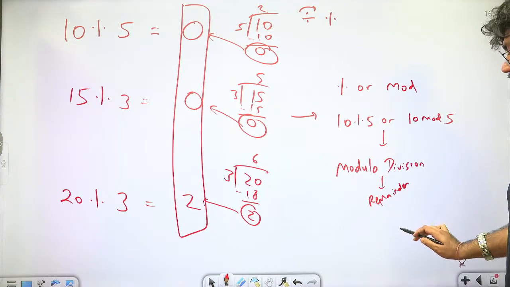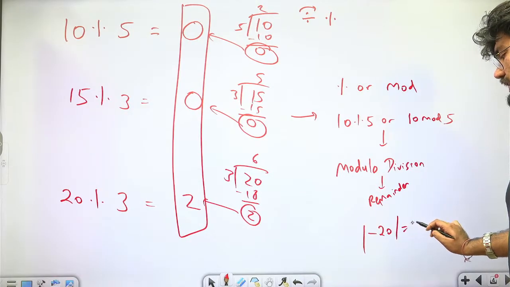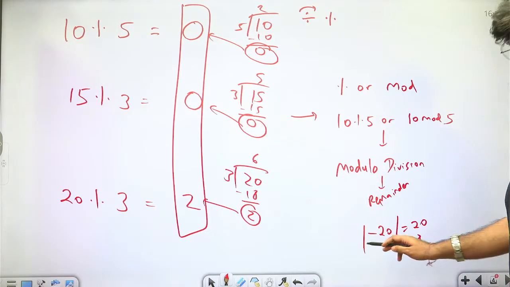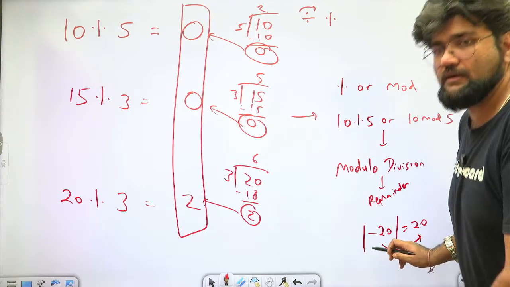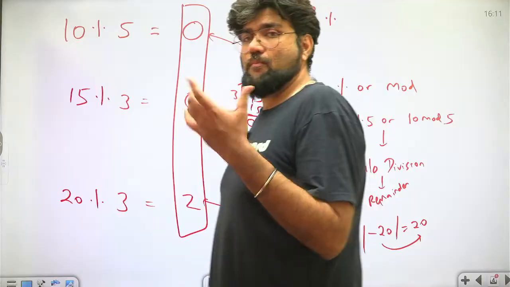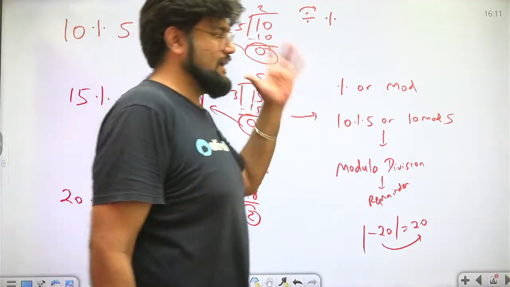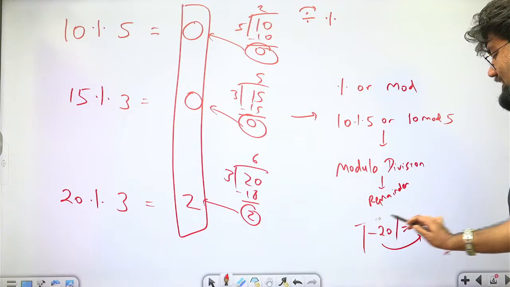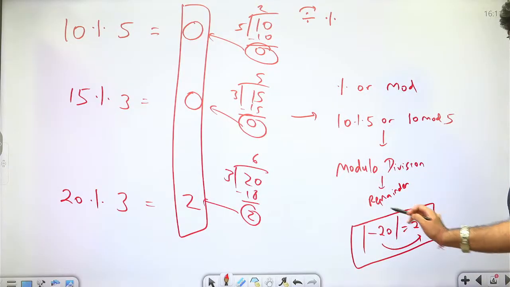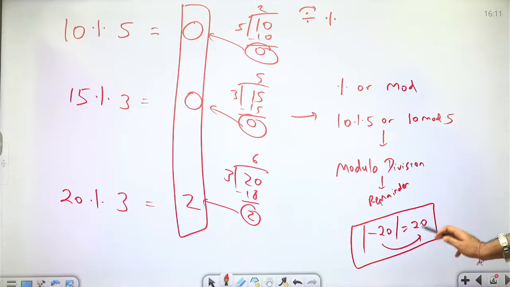Now a lot of people get confused by this. Let's say I have minus 20 and I put it in this sign. So I'll get 20 as the return value. You have seen this. All of you might have seen this somewhere or the other. This is known as a modulus operator. Modulus operator, often utilized here. Modulus operator, argument values, right? High level engineering mathematics, we don't need to go there. But the idea here is that this is a different operator. This returns the absolute value of an integer. So no matter whether it is positive or negative inside, you will always get positive as the answer.